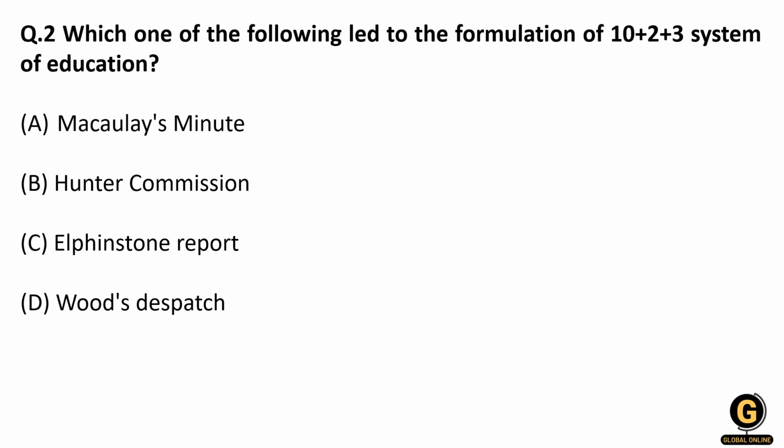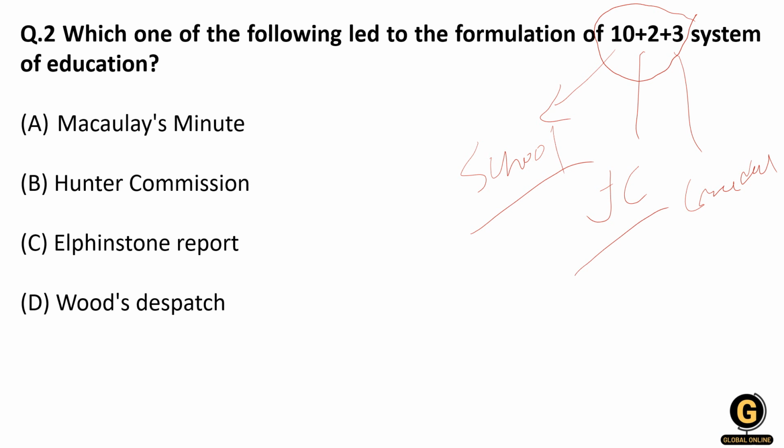Which of the following led to the formation of the 10 plus 2 plus 3 system of education? So what is the 10 plus 2 plus 3 system? 10 years of school, then 2 years of junior college, and 3 years of graduation. So school, junior college and graduation.